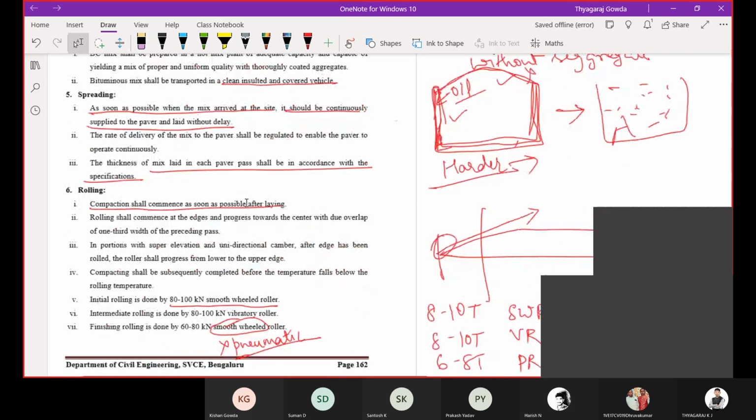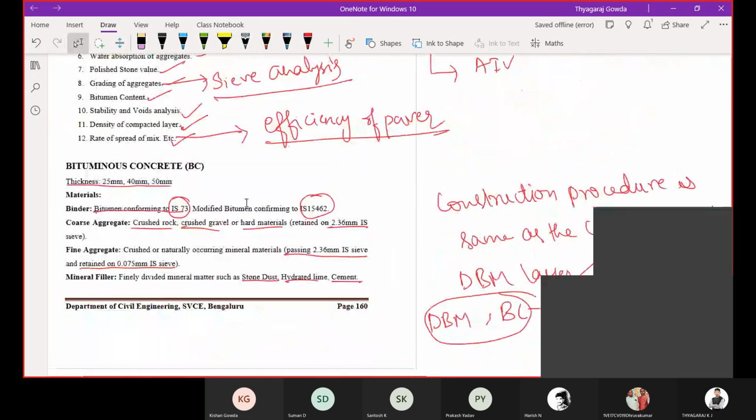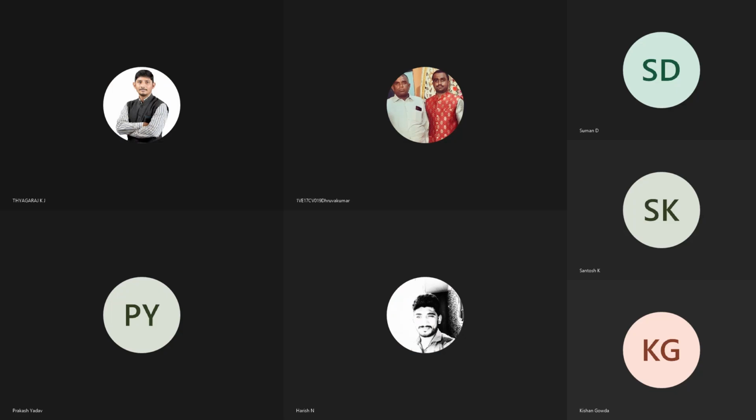Bituminous concrete laying: how are we going to lay it? The first thing you have to remember is that bituminous layer construction will start with weather and seasonal limitations. Only then are you going to prepare the existing surface. Then you are going to apply a prime coat or tack coat, whichever is necessary. Then premix preparation and transportation.